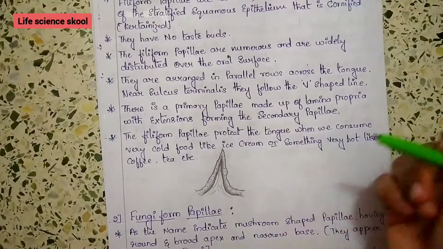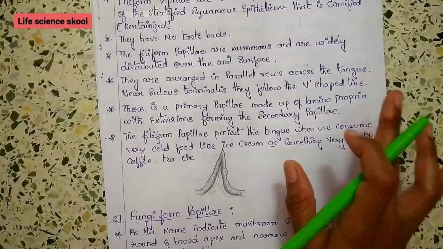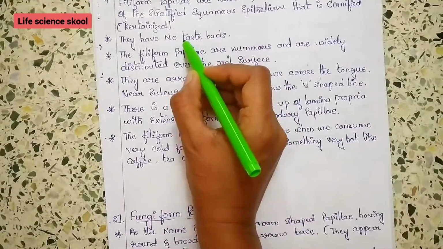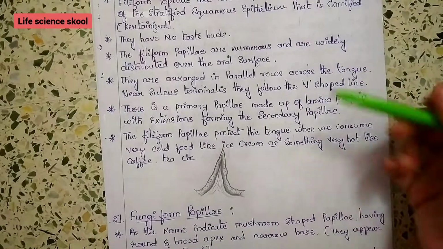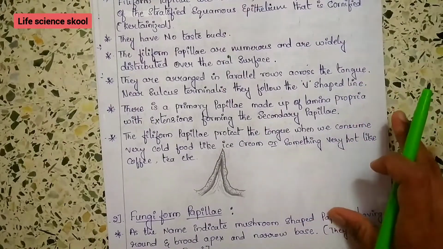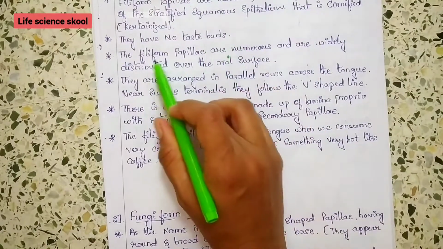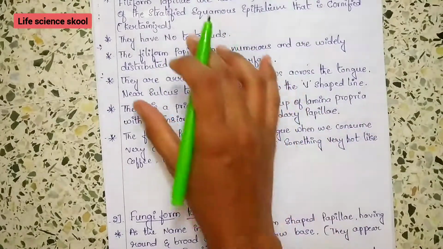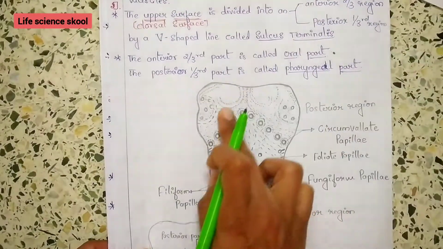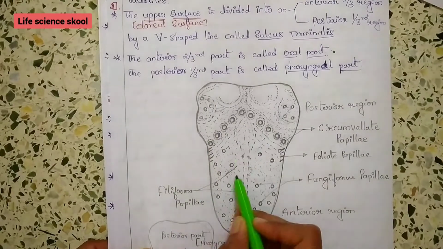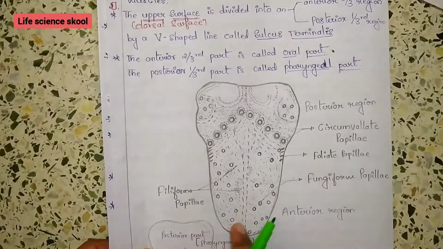And we have to remember the first papillae which I am explaining, that only they don't have taste buds. Like that you can remember the one which I am explaining at the beginning. The rest of the 3 papillae have taste buds, and the Filiform papillae don't have taste buds. These Filiform papillae are numerous and widely distributed over the oral surface of the tongue.